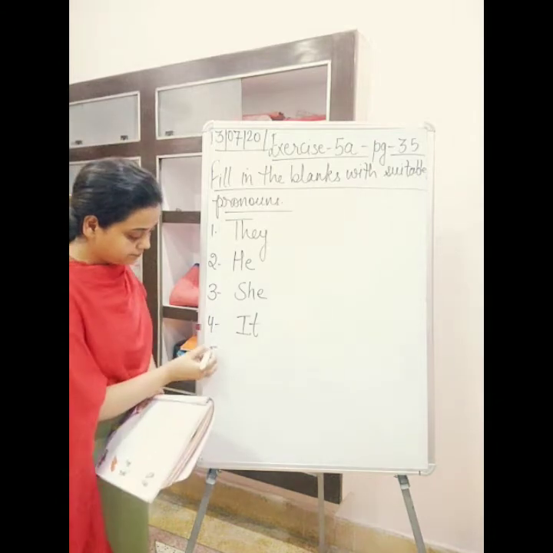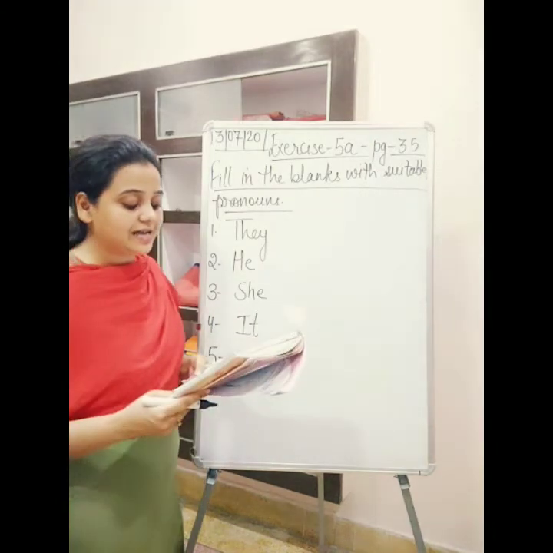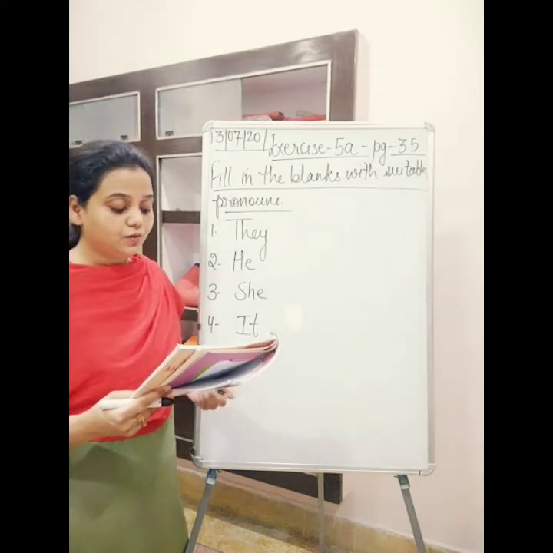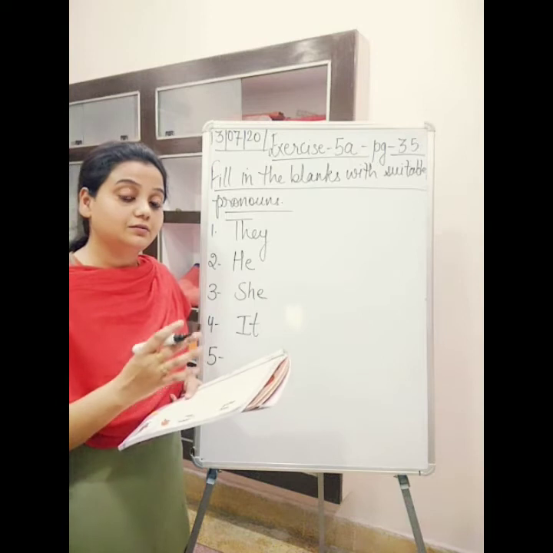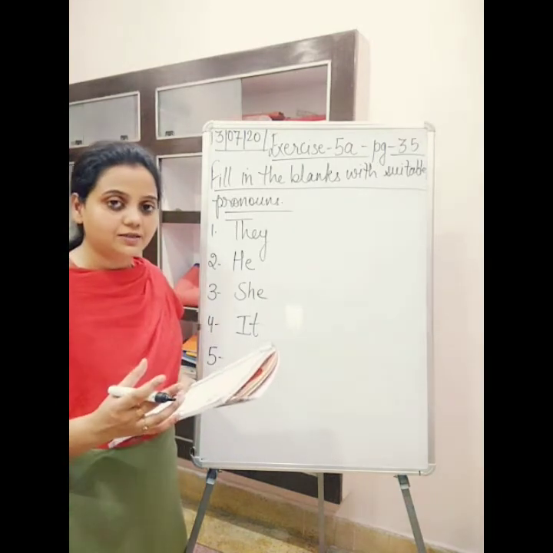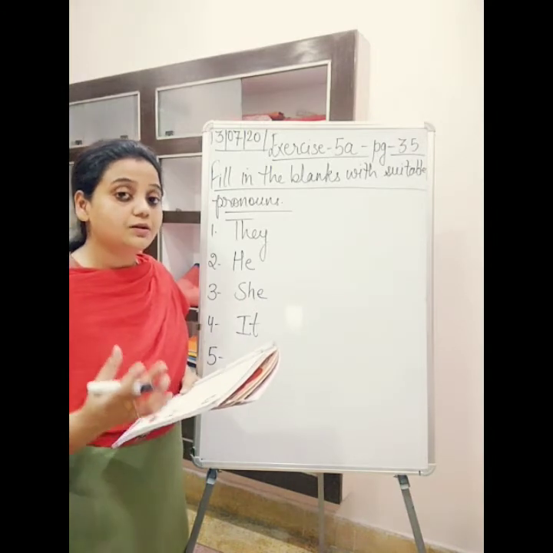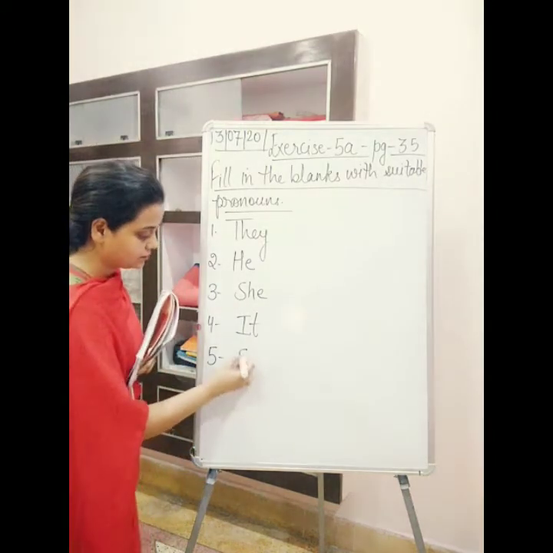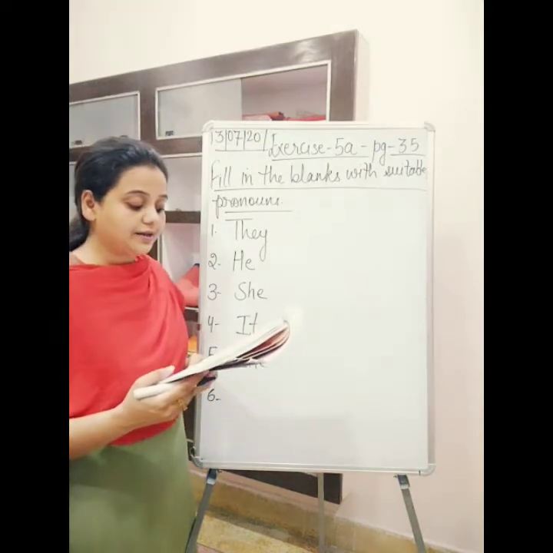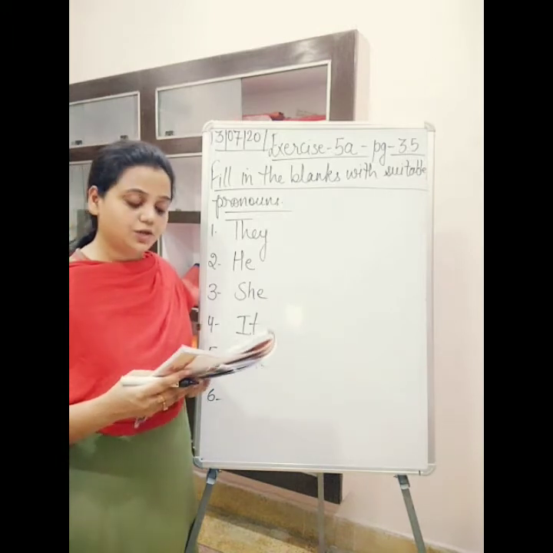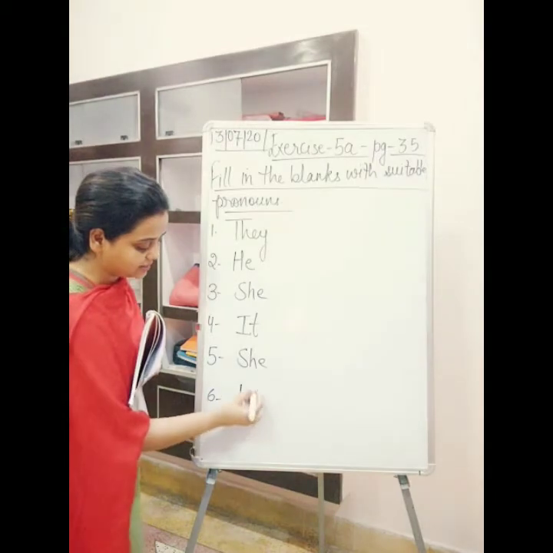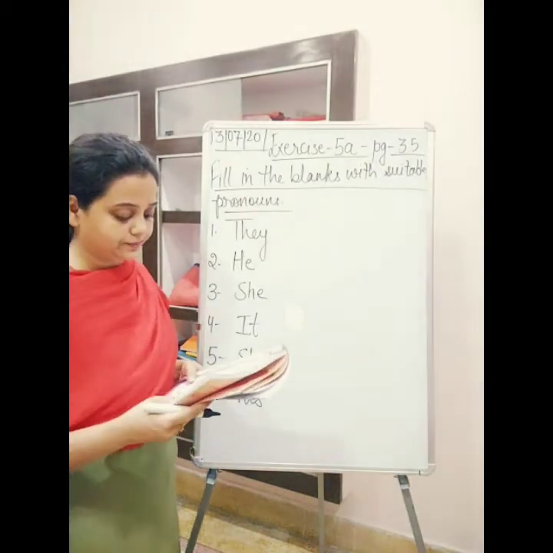Then fifth one: My aunt has baked some cakes. Full stop. ___ cooks very well. So over here we are talking about my aunt. So we put the pronoun for my aunt, which means we put the pronoun she. She. Then we have sixth one: Ron gave ___ bat to Piyush. So Ron gave his bat, H-I-S, his bat to Piyush.